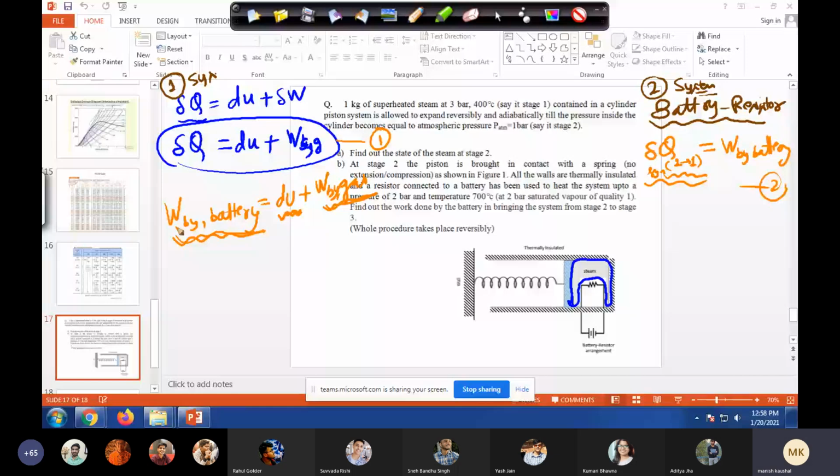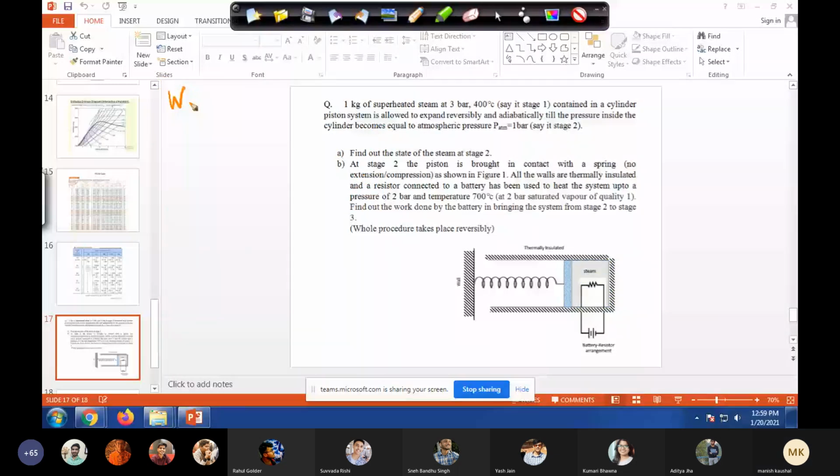Now how we will calculate dU? Now I want answers from anyone. What we should do for calculating dU. So let me write it on a fresh page. W by battery is dU plus work done by gas.